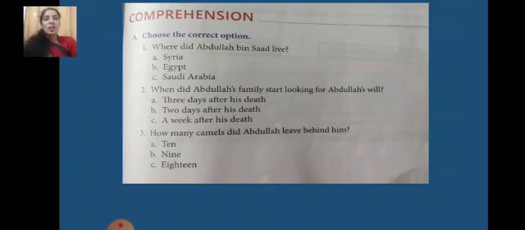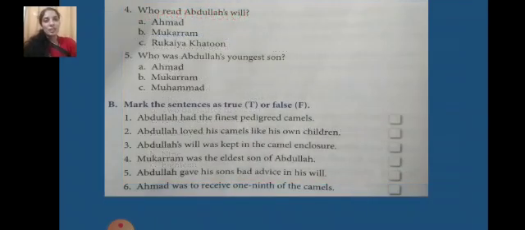Okay, children? Third is, how many camels did Abdullah leave behind him? Option A, 10. Option B, 9. Option C, 18. So what is the correct option? Yes, absolutely correct. Option C, 18 camels were left behind by Abdullah bin Saad.